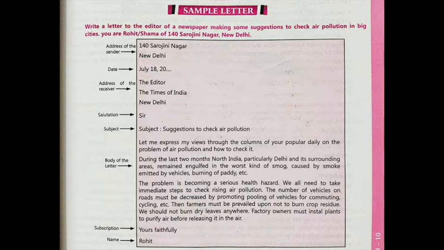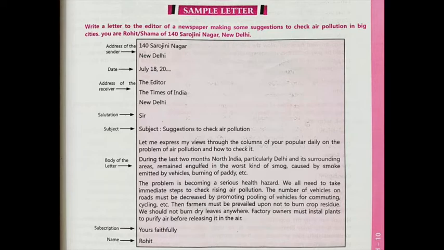So what the writer has written here: during the last 2 months, North India, particularly Delhi and its surrounding areas, remained engulfed in the worst kind of smog. What is the meaning of engulfed here? Engulfed means immersed or submerged, or you may say buried or overtaken.